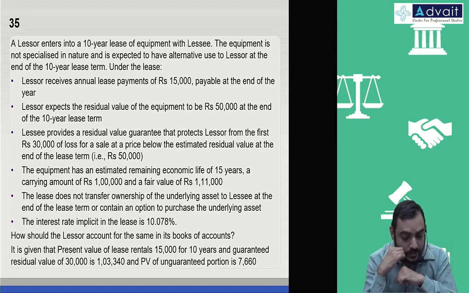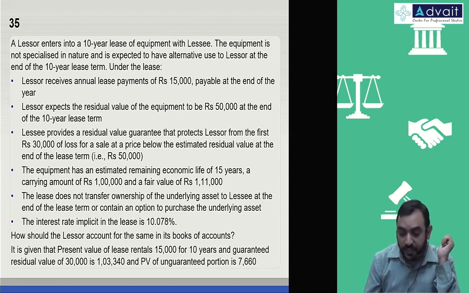The lease does not transfer the ownership of the underlying asset to the lessee at the end of lease term or contain an option to purchase the underlying asset. The interest rate implicit in the lease is 10.07%. How should the lessor account in the books of accounts? It is given that the present value of lease rental 15,000 for 10 years and guaranteed residual value of 30,000 is 103,340. Present value of unguaranteed portion is 7,660.